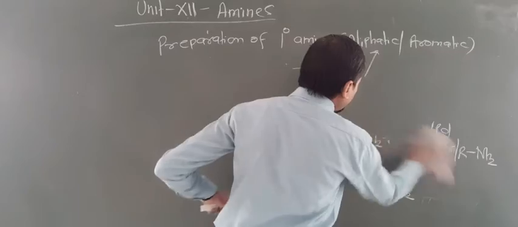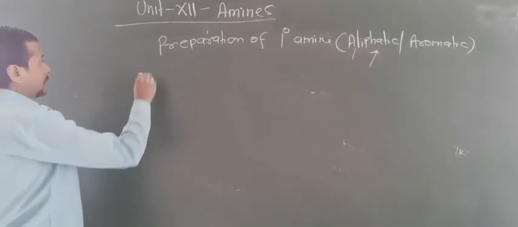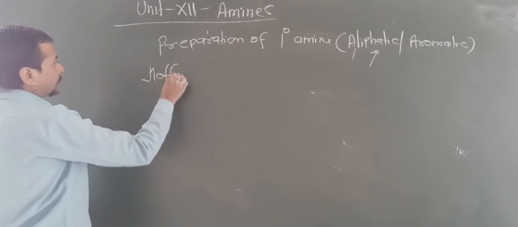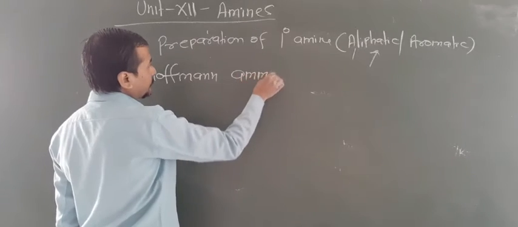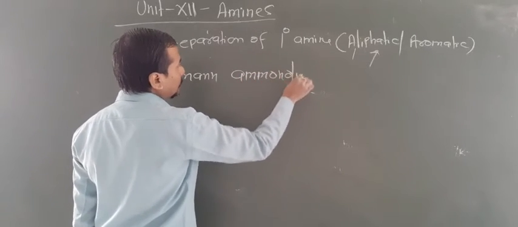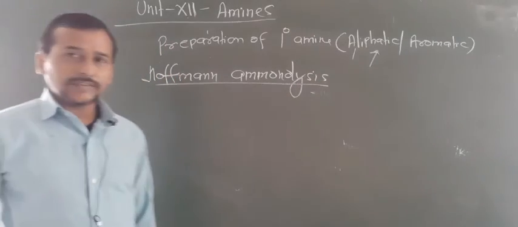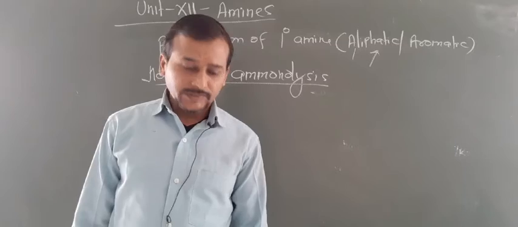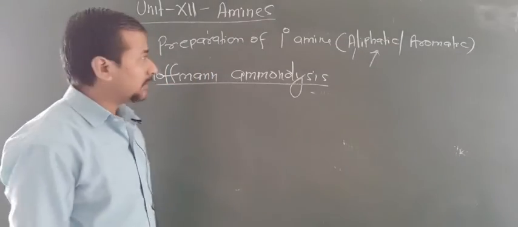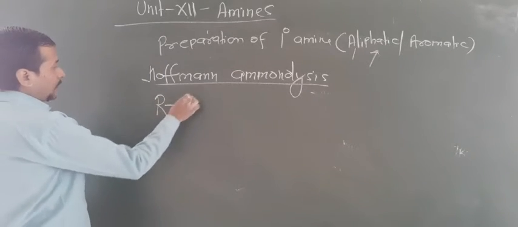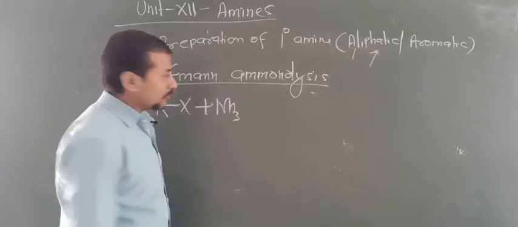Now the second method of preparation is also important, that is Hoffmann ammonolysis of alkyl halide. Now in this method what happens? The process of breaking of C-X bond in presence of ammonia is known as ammonolysis. So now what happened here basically? One RX is reacted with ammonia. Here ammonia behaves as nucleophile.